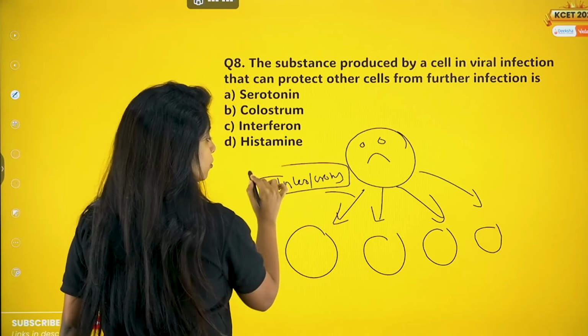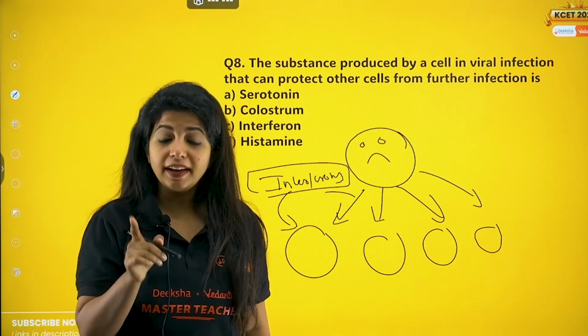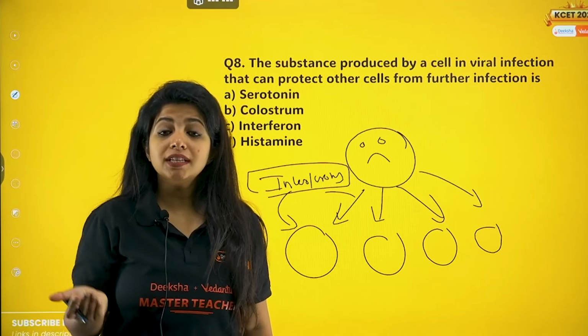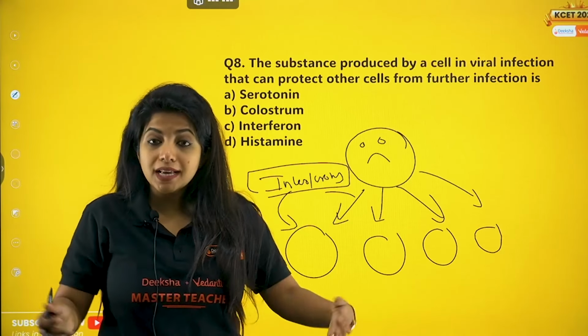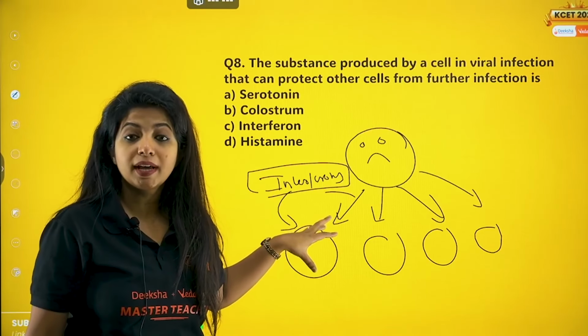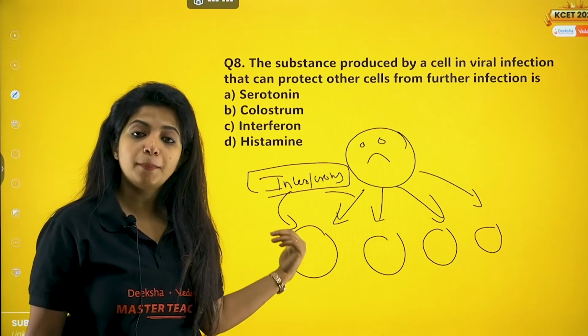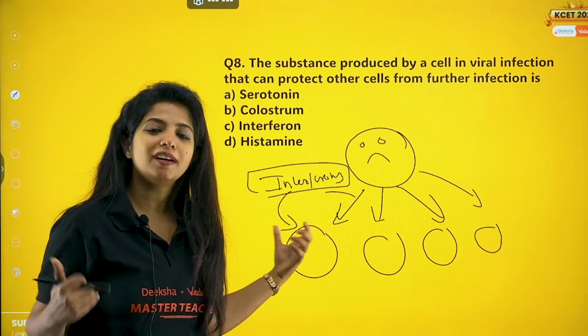And what do the interferons do? They go and act on the cell and tell it, hey, be ready, some virus attack is happening in my body, and it tells the immunological cells to increase their number. And sometimes it makes the cell undergo something known as suicide, cell death. You call it apoptosis. You don't need to remember it, I'm just telling you.